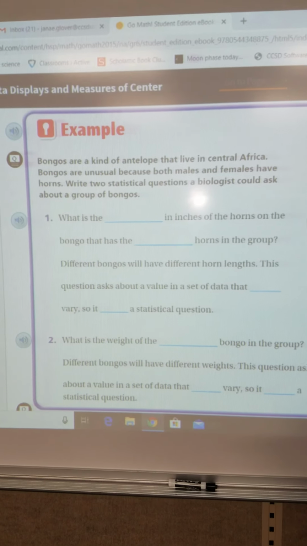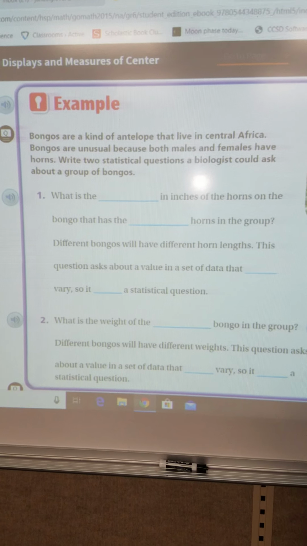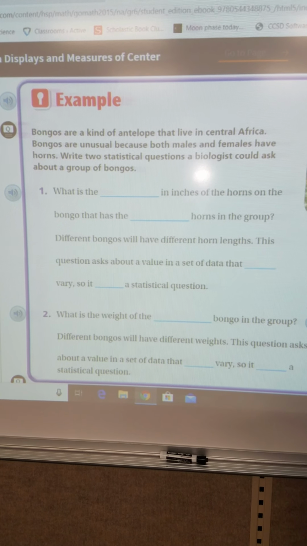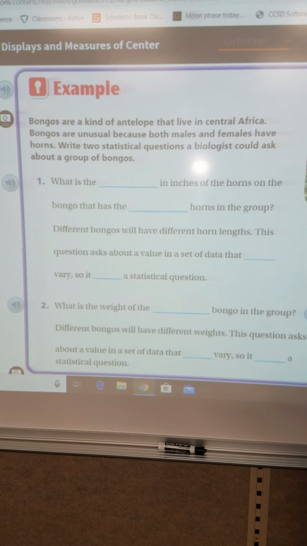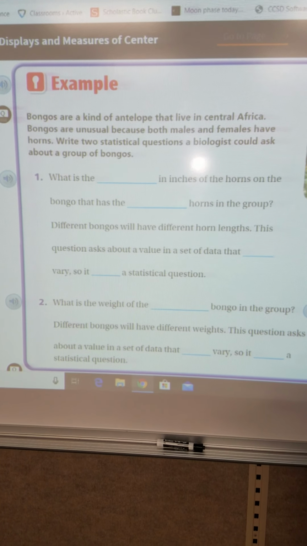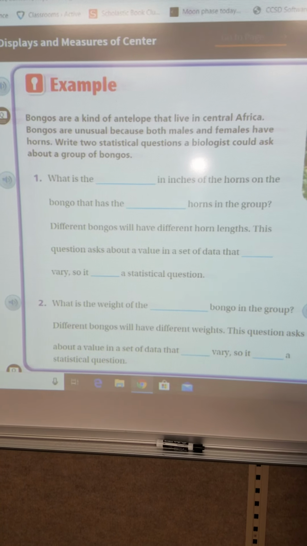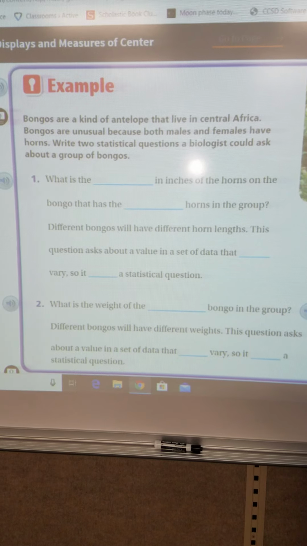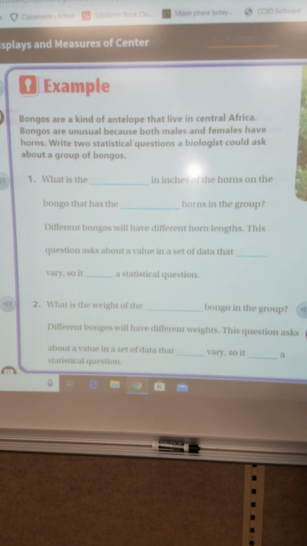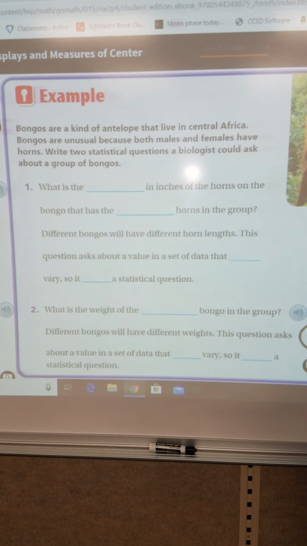It says bongos are a kind of antelope that live in Central Africa. Bongos are unusual because both males and females have horns. Write 2 statistical questions a biologist could ask about a group of bongos. We're going to fill in the blank with some of these words.